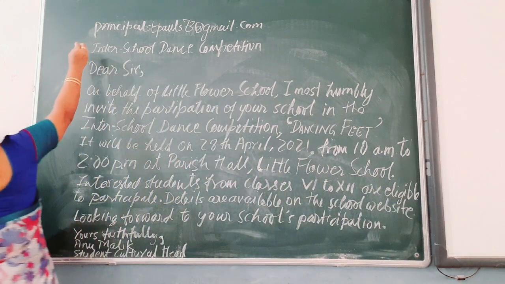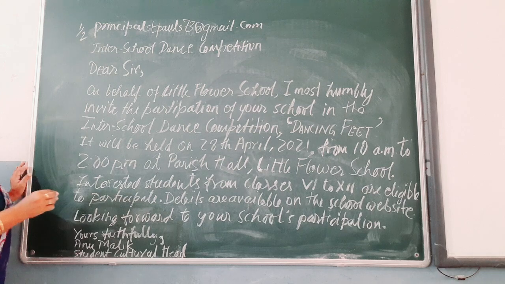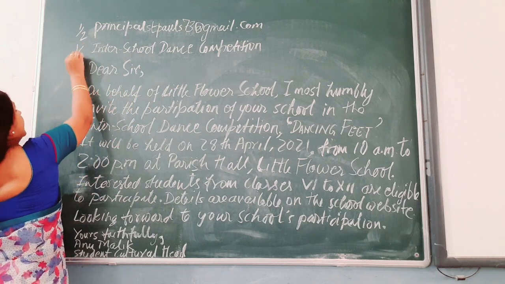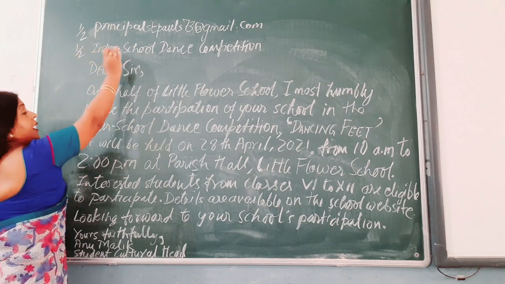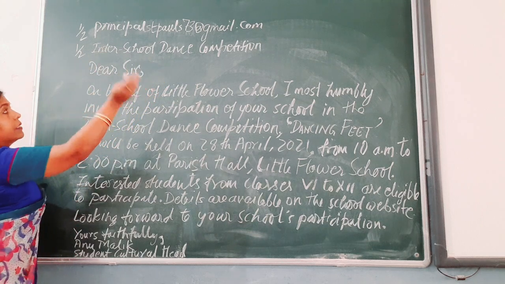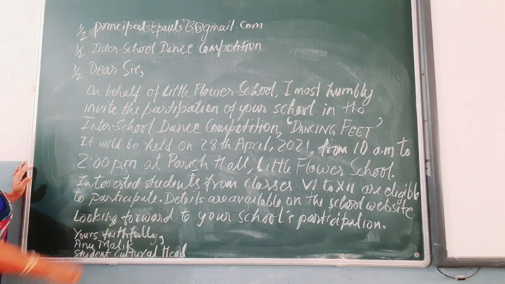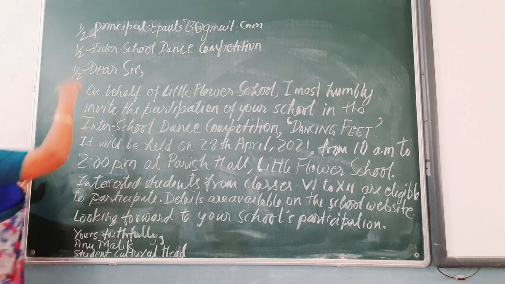So valid email ID goes for half mark. Then the name of the event, that is inter-school dance competition, but this is here known as subject. This goes for half mark. Then salutation goes for another half. So this is half, this is half, this is half.